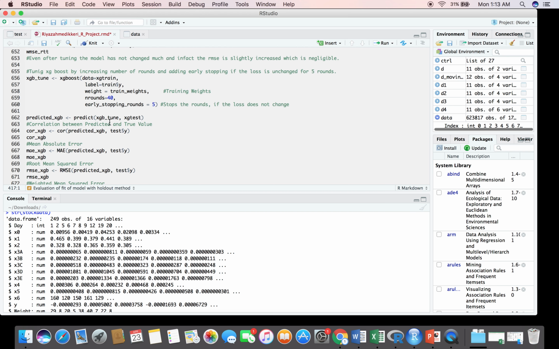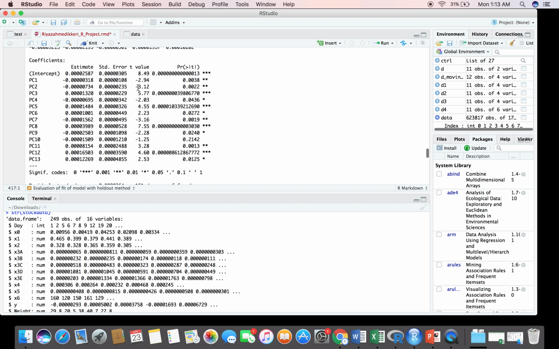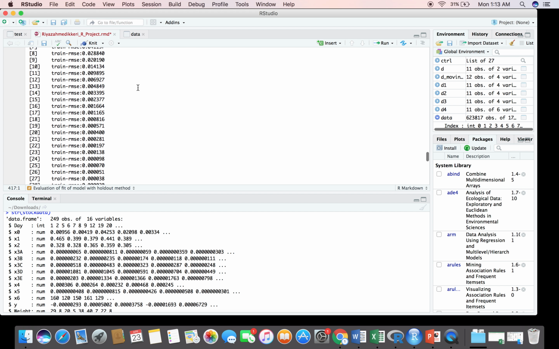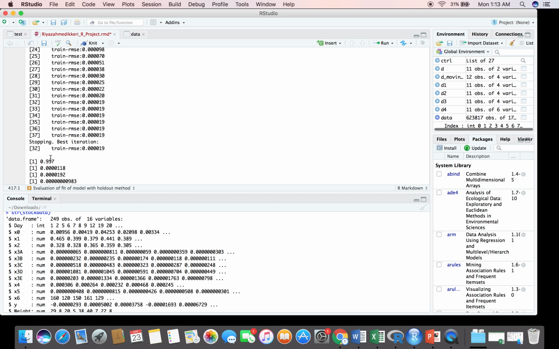But in XGBoost, I added a new parameter called early stopping rounds, where it stops the rounds if the loss does not change for 5 consecutive rounds, and I increased the number of rounds to 40. So this increased, as you can see, the train RMSE is 0.00019, which was 40 earlier, and the correlation also increased to 0.957, and it's having the least RMSE as of now.